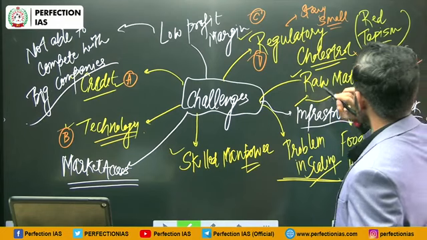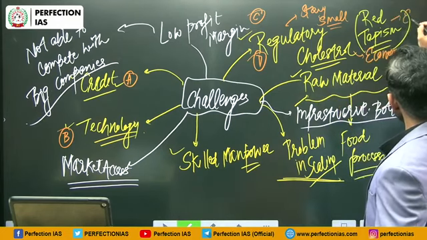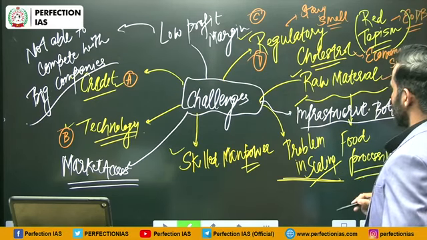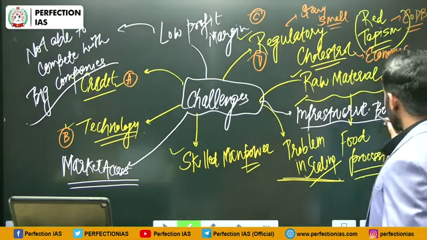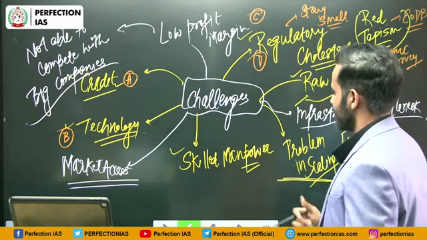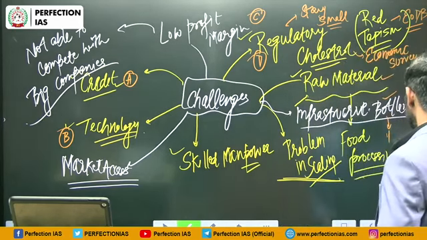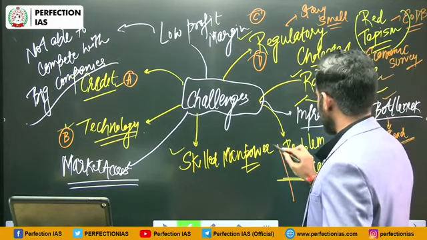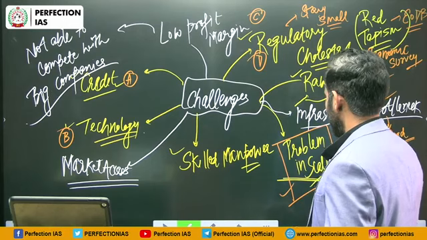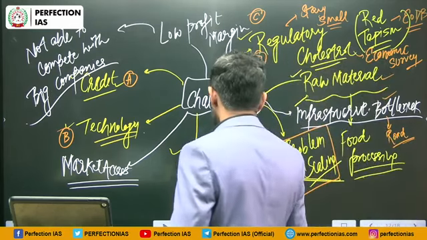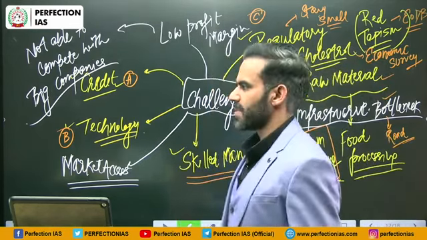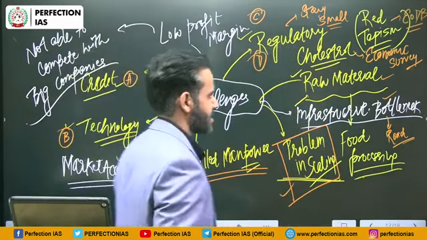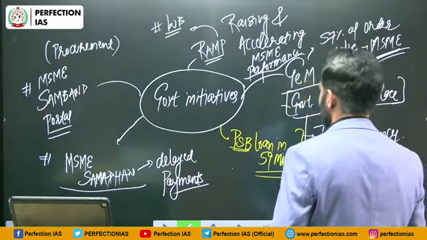So what is the solution? The solution is that we need to increase the ease of doing business. Another problem is procurement of raw material. Infrastructure acts as another problem, infrastructure like road connectivity. Then there is a problem in scaling. That means they are not able to make their business very big. Then there is the problem of lack of skilled manpower. Market access is another challenge in front of them.